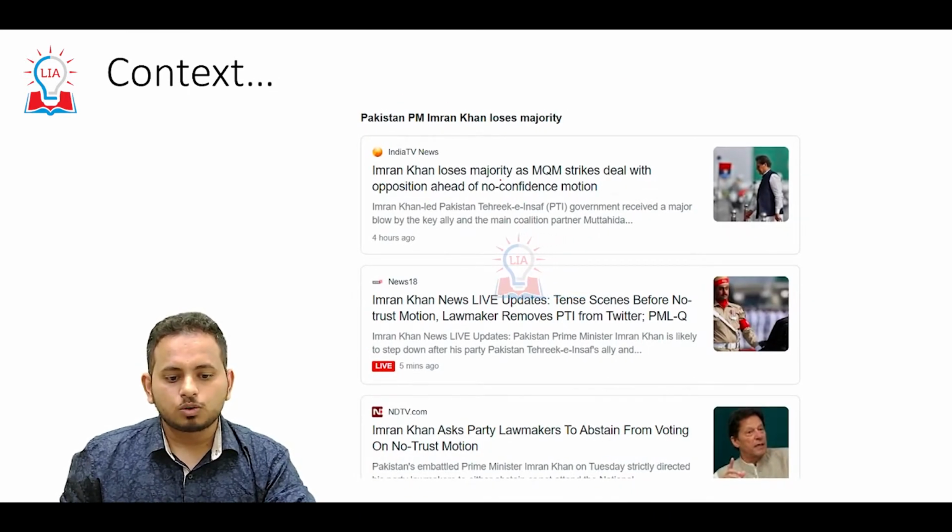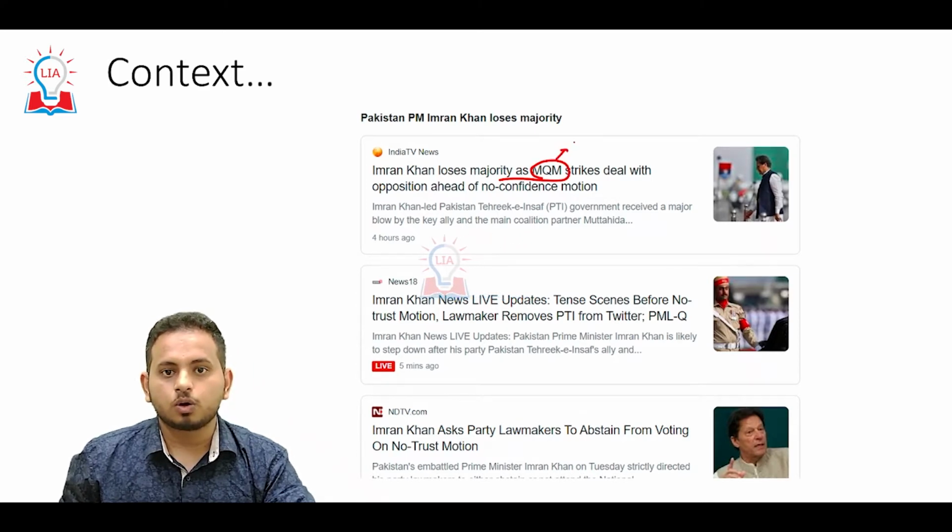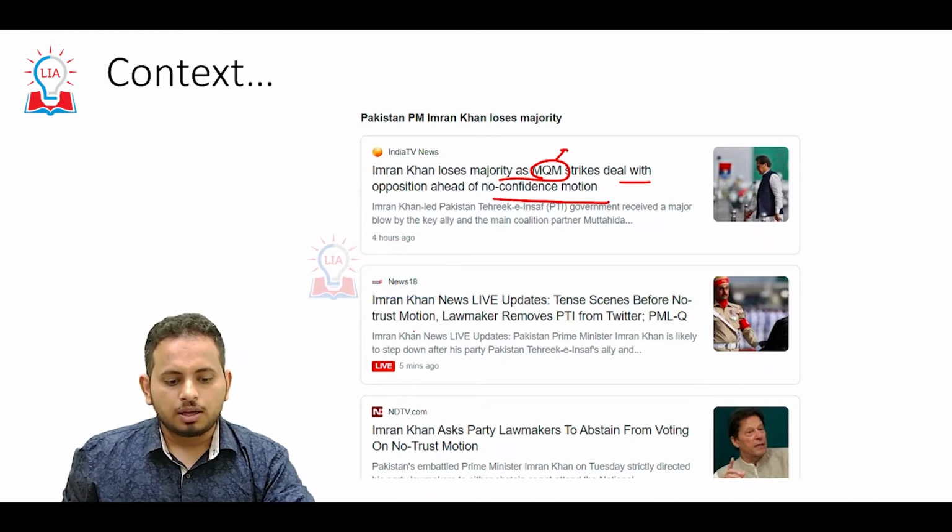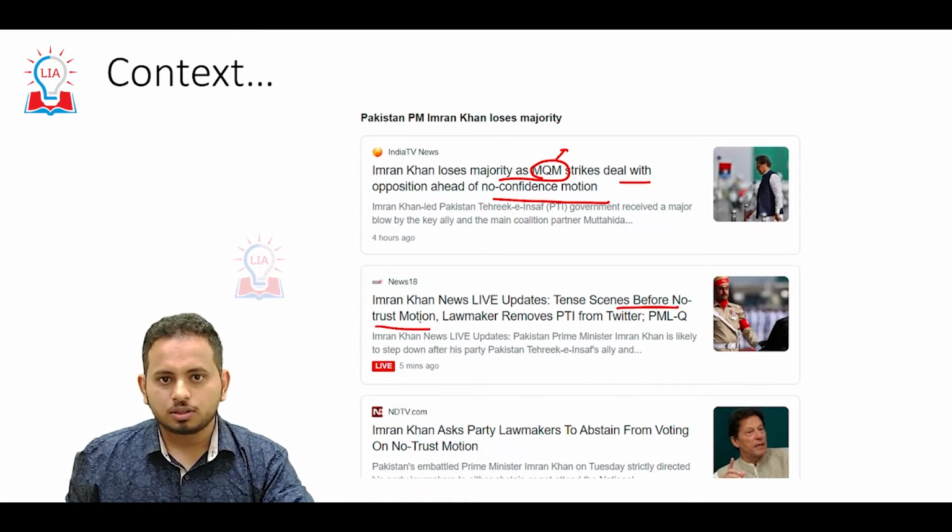Imran Khan loses majority as MQM, an allied party in the coalition government, strikes a deal with the opposition ahead of the no confidence motion. Imran Khan, 10 scenes before the no trust motion.